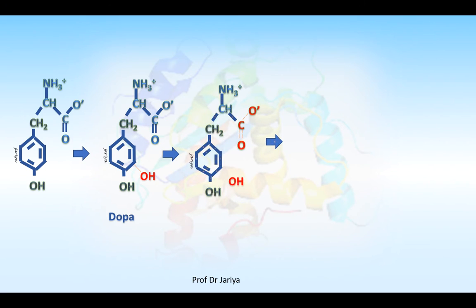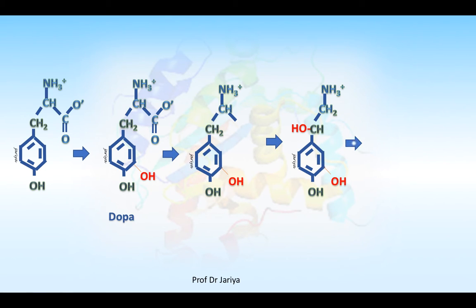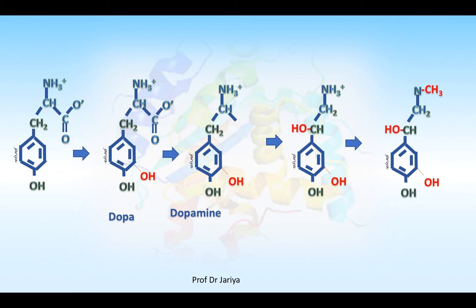DOPA is decarboxylated to form dopamine. Dopamine is again hydroxylated to form norepinephrine, and finally norepinephrine is methylated to form epinephrine. So, here we can see the formation of DOPA, dopamine, norepinephrine and epinephrine from the amino acid tyrosine. So, that's the synthesis of catecholamines from the amino acid tyrosine.